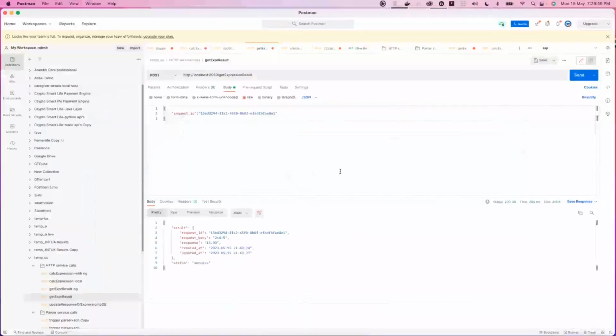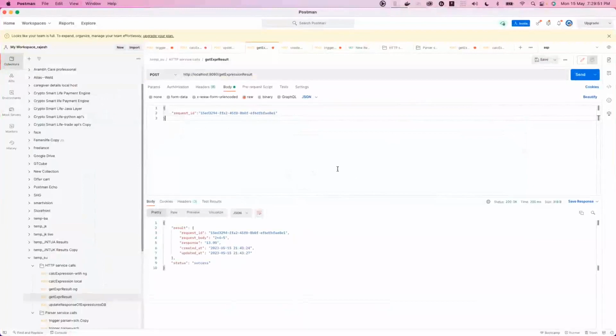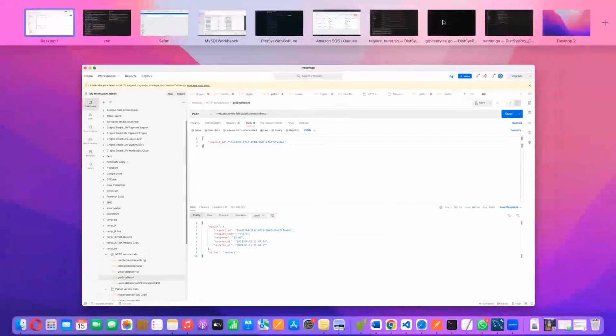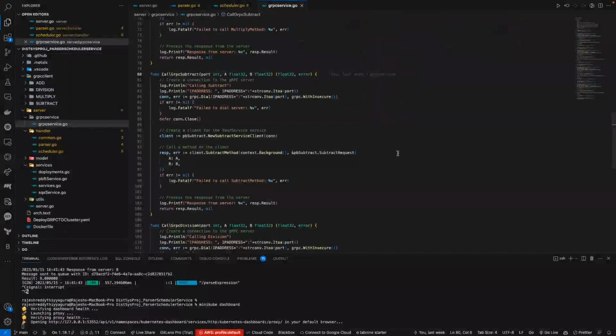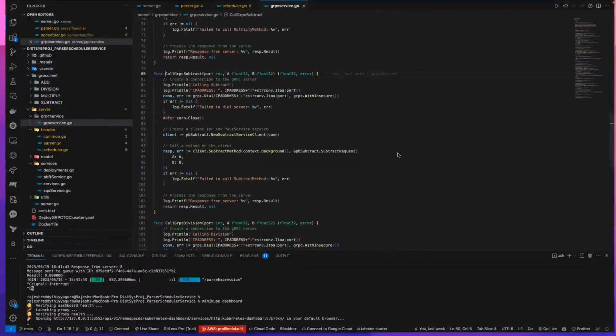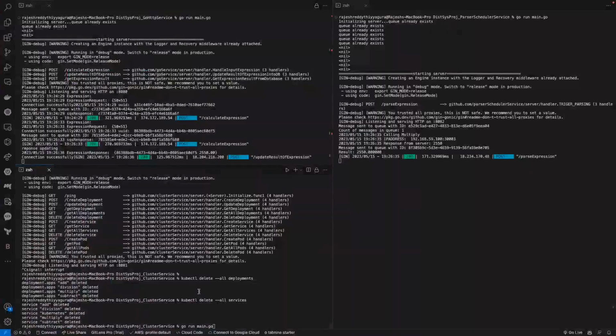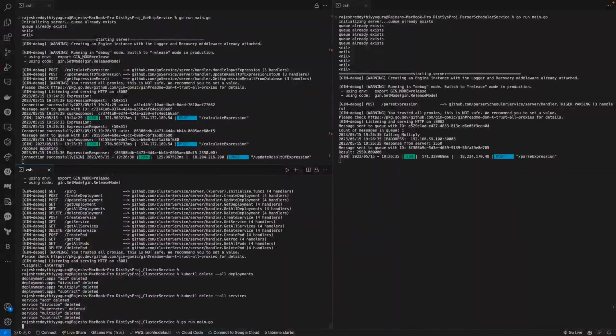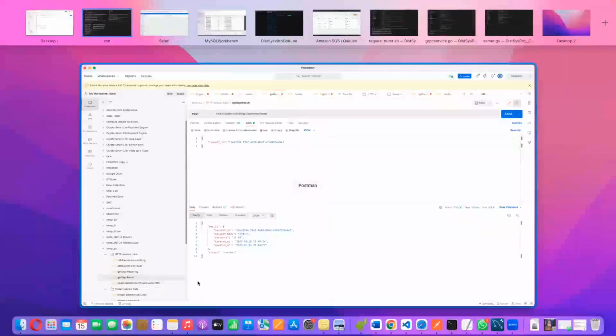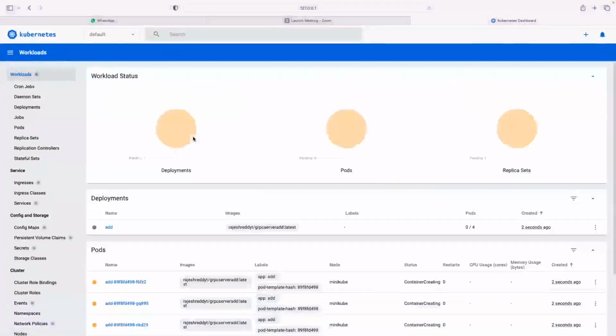We are going to trigger the end user request via Postman, and the parser service does the calculation and the parsing of the expression. To showcase the simple execution, we are going to start the initial system by starting the cluster service, which creates the initial set of pods that are required for the system to be up.